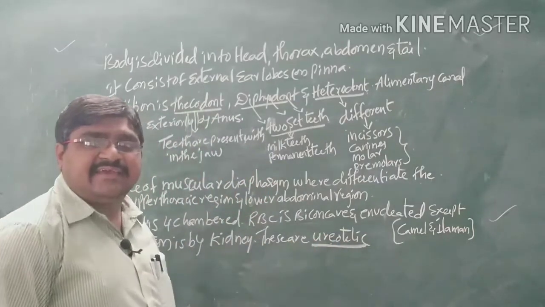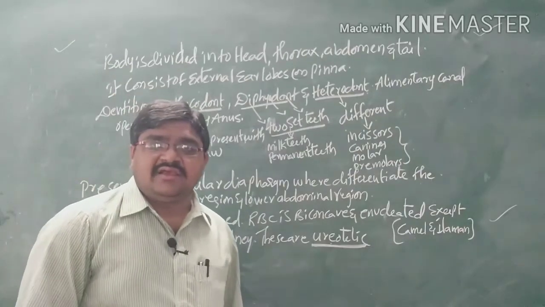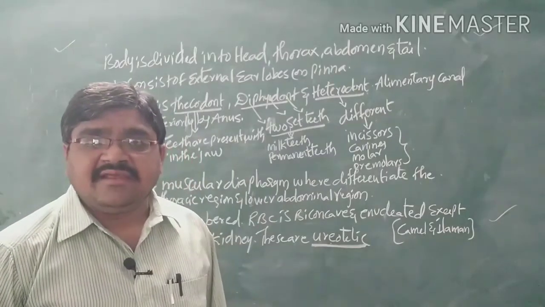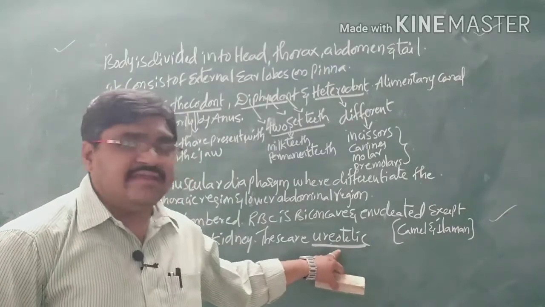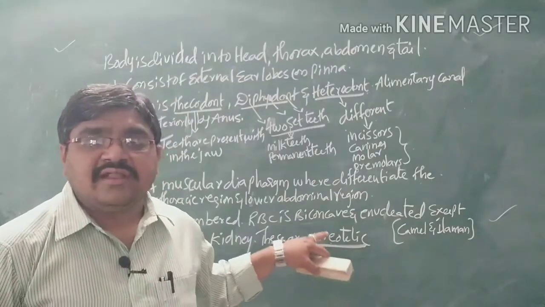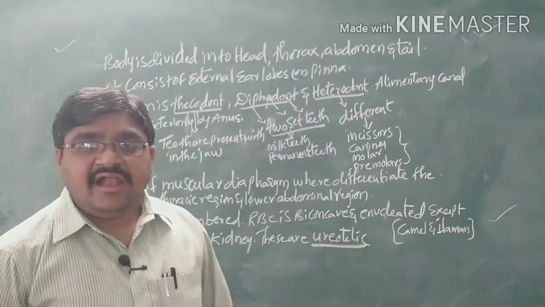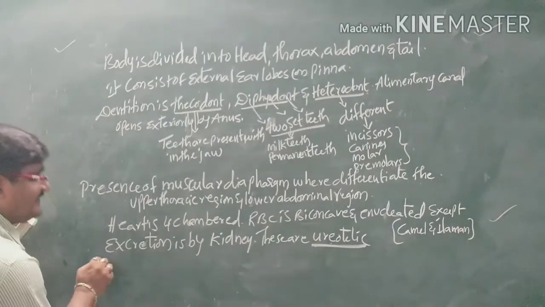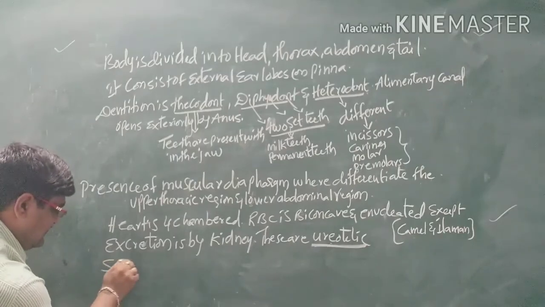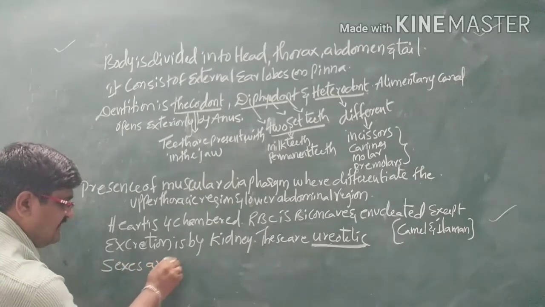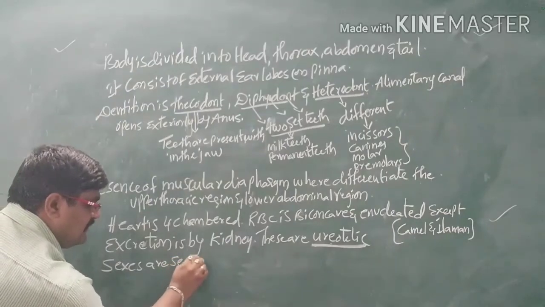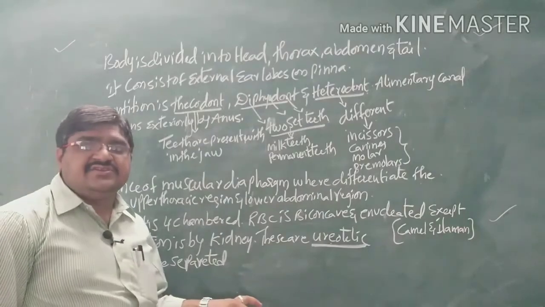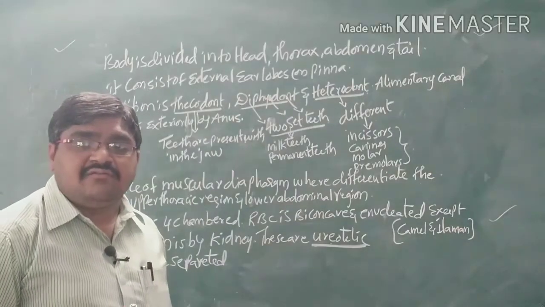The main excretory product, urea, is the main excretory waste material produced by the organism, so we can call them ureotelic organisms. Also, the sexes are separated, and here it shows a clear picture of sexual dimorphism.